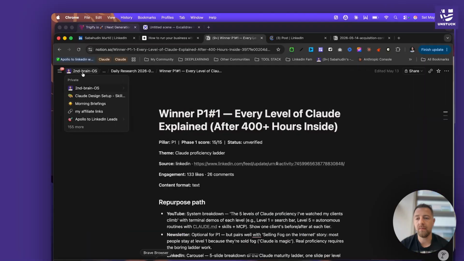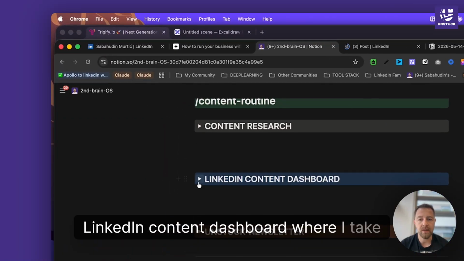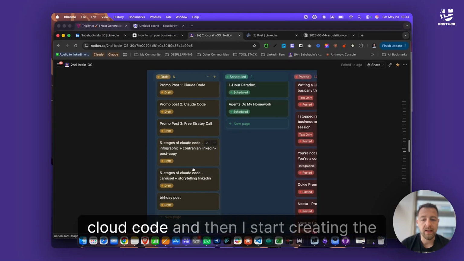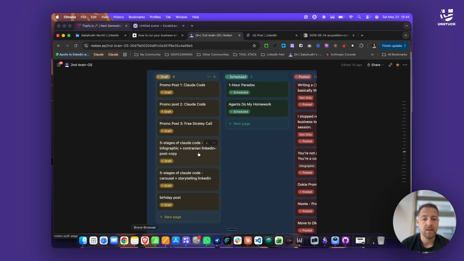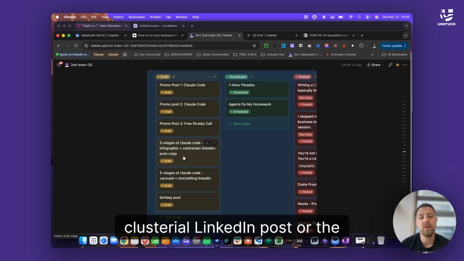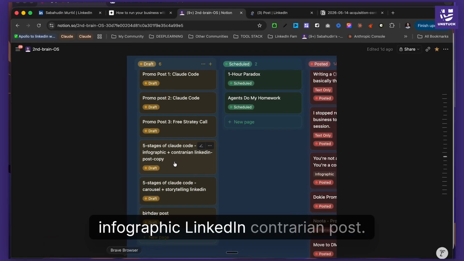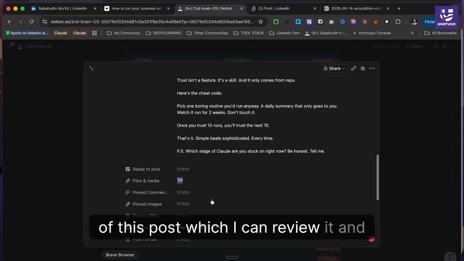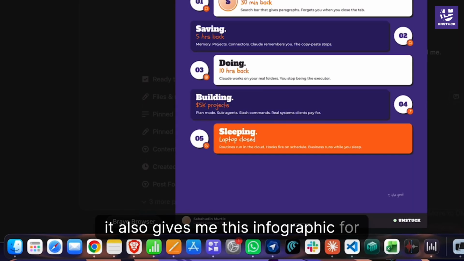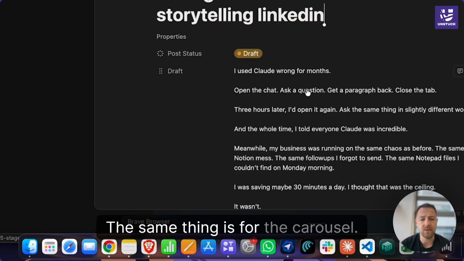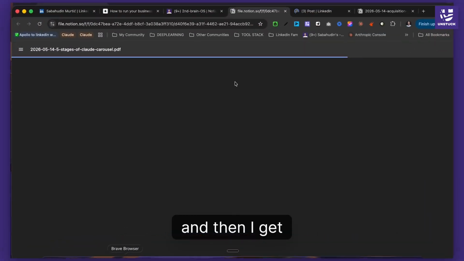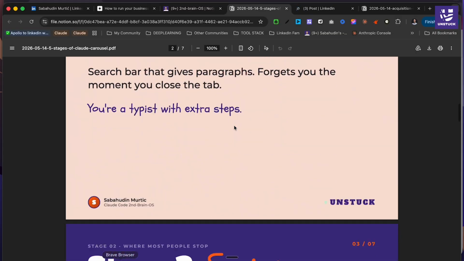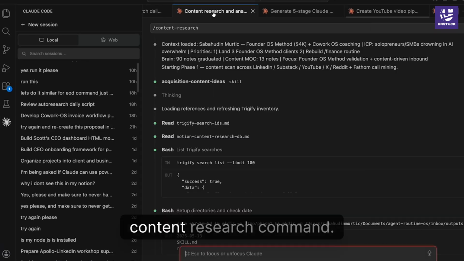that Nate Herk part. This is my content dashboard, where I take that idea of 5 stages of Claude Code, and then I start creating the carousel plus story LinkedIn post or the infographic LinkedIn post. As you can see, it generates the draft of this post, which I can review, and it also gives me this infographic for that post. The same thing goes for the carousel, and then I get the actual carousel of that post. In my branding powers content research command.